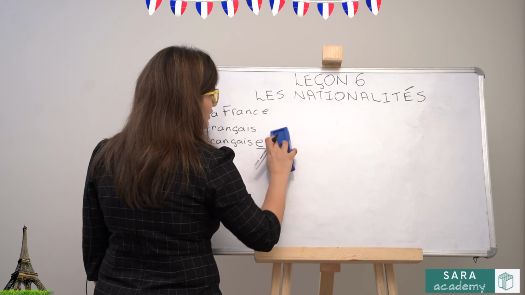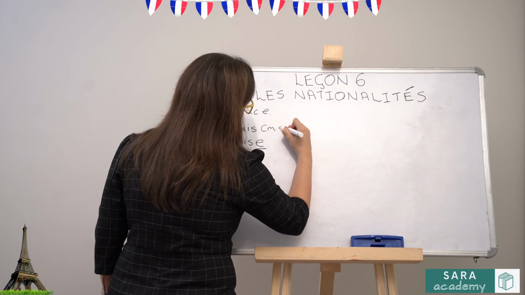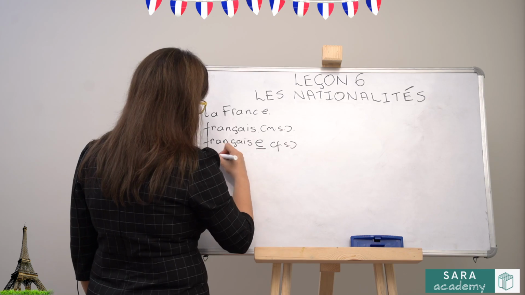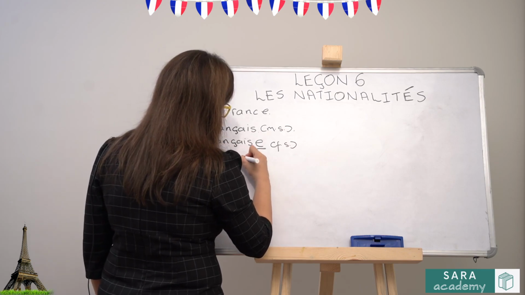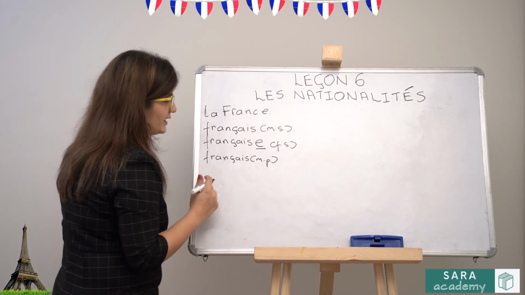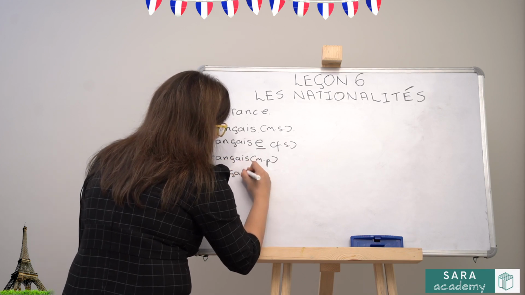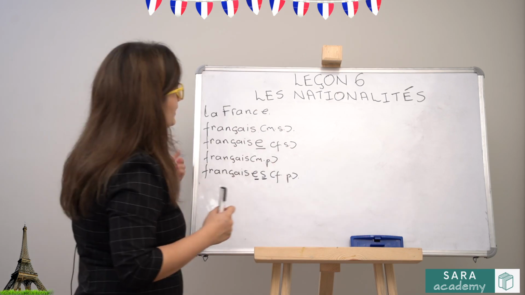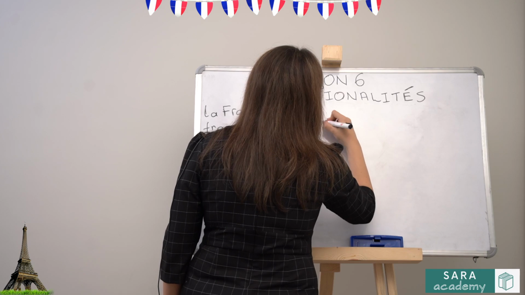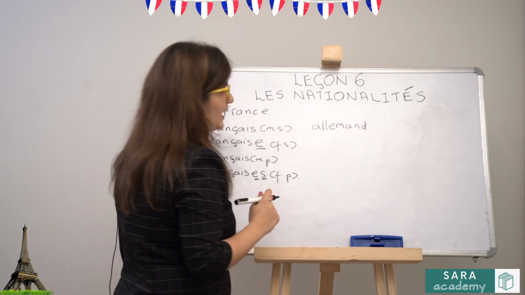So there are 4 forms to the nationalities as well. So this is masculine singular, this is feminine singular, your masculine plural remains the same because the singular one is ending with an S, and your feminine plural you will add an S. If we were to take one more example, let's say this is German, Allemand.